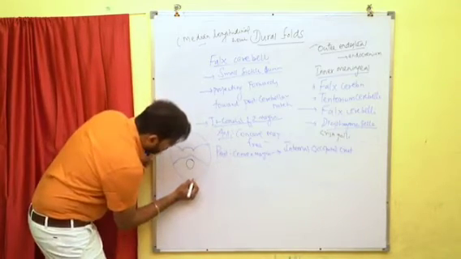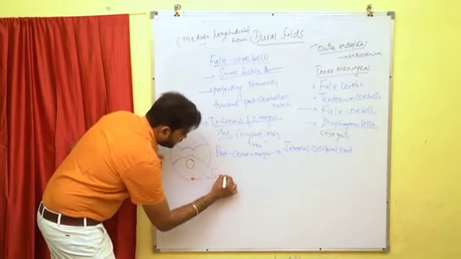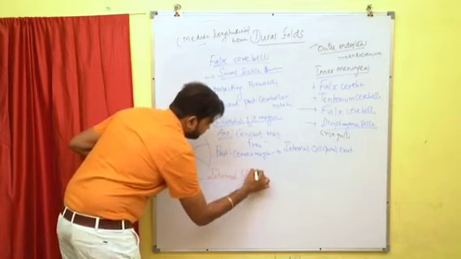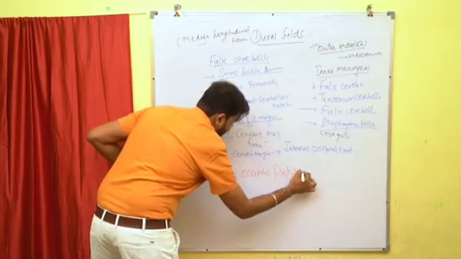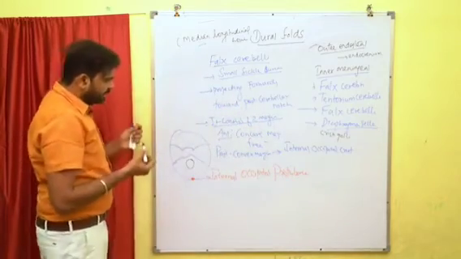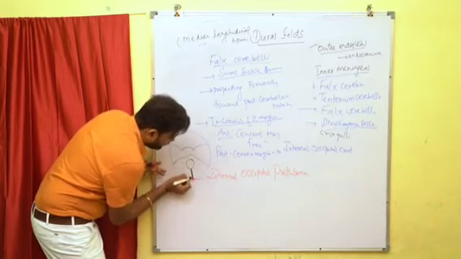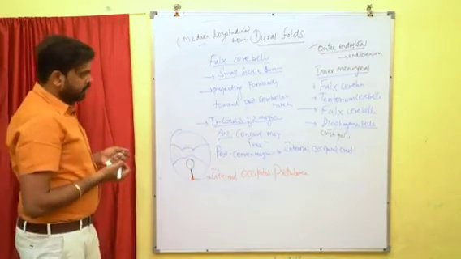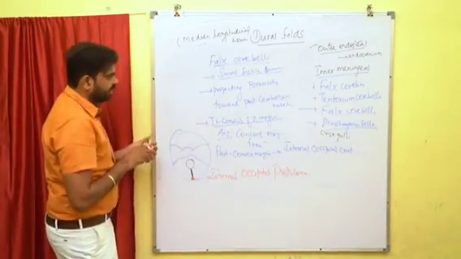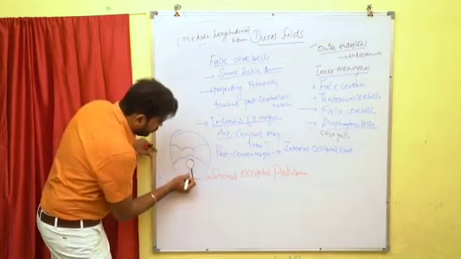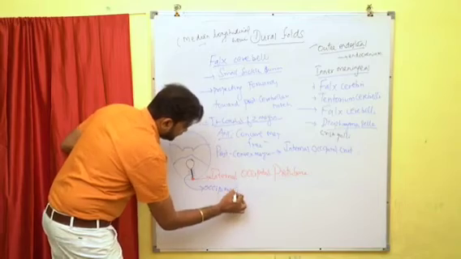In the inner aspect of the occipital bone, you can see one protuberance that is called the internal occipital protuberance. So the falx cerebelli extends from the internal occipital protuberance to the posterior margin of the foramen magnum. The posterior convex margin is attached to the internal occipital crest, and it is related to one important sinus, the occipital sinus.